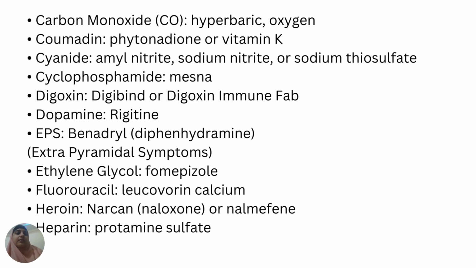Dopamine poisoning can be treated by regitine. EPS can be treated by Benadryl. Ethylene glycol can be treated with fomepizole. If there is poisoning of fluorouracil, you can give leucovorin calcium. Heroin poisoning can be treated with Narcan, naloxone. Heparin poisoning is treated with protamine sulfate. Next, move to the other slide.